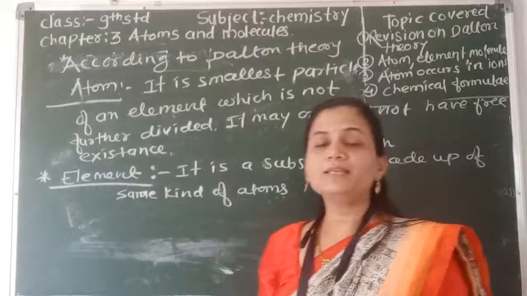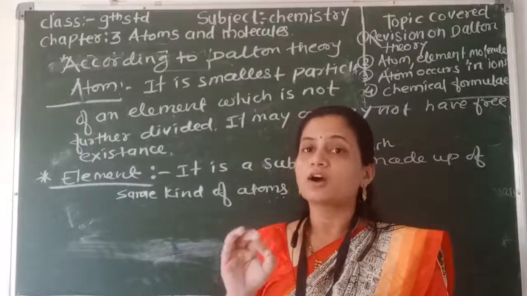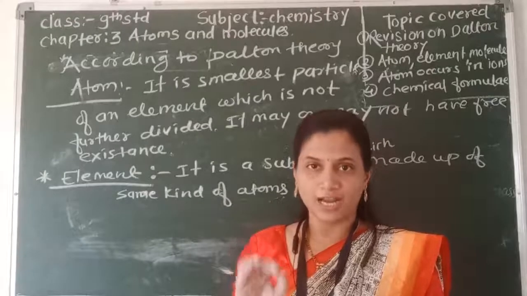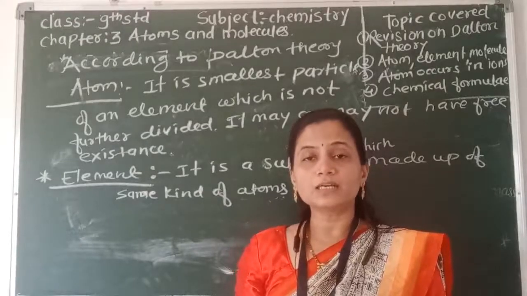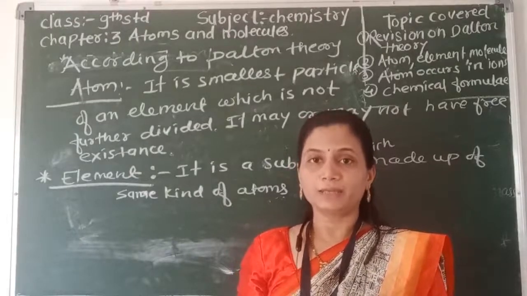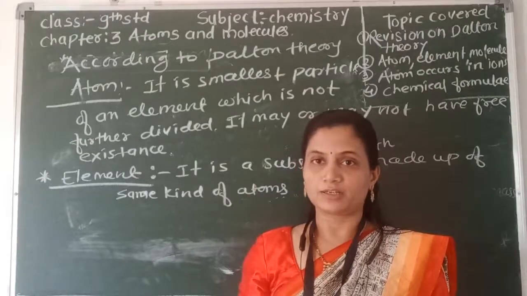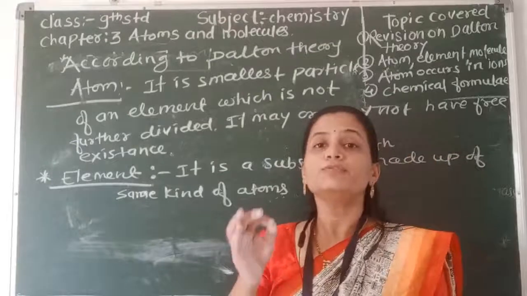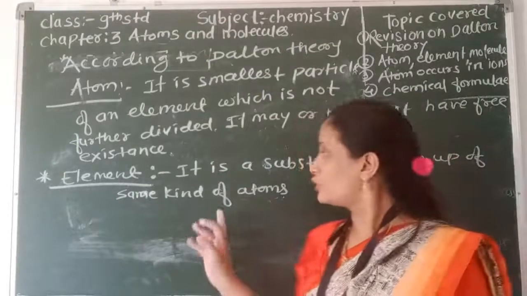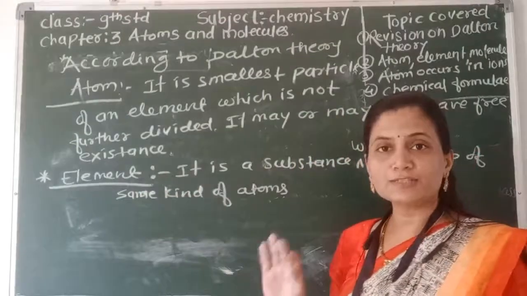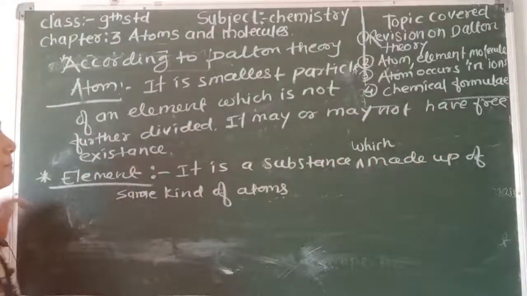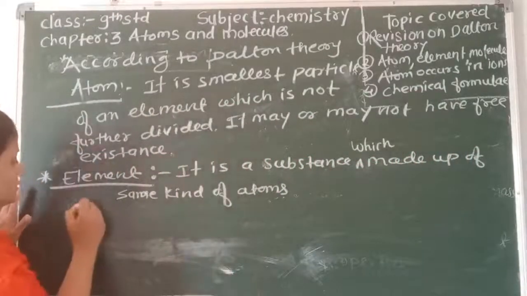That means when you consider the element oxygen, it has only oxygen atoms. When you consider the element nitrogen, it has only nitrogen atoms. That means what is an element? An element consists of only one kind of atom. That is called an element. So next, let's see molecule.